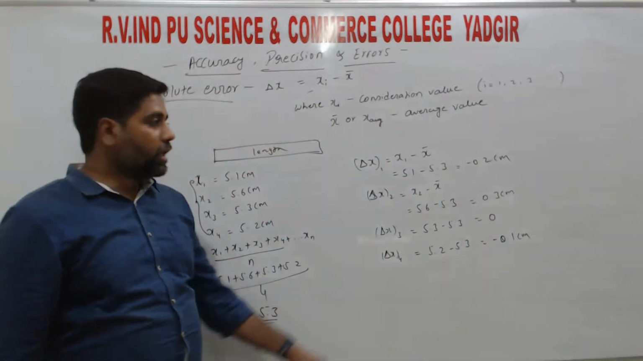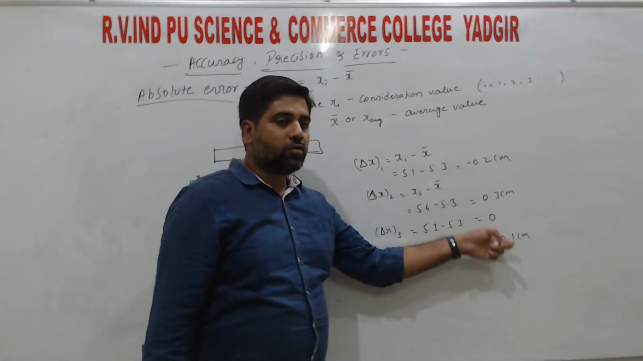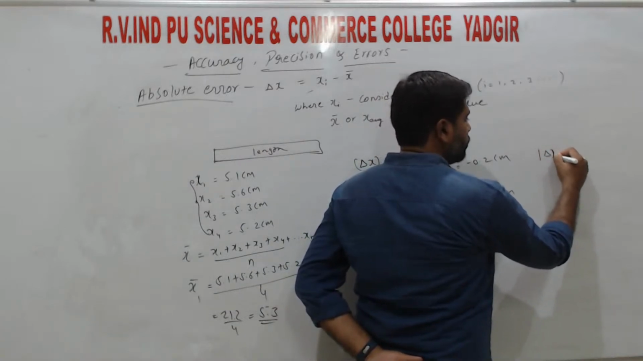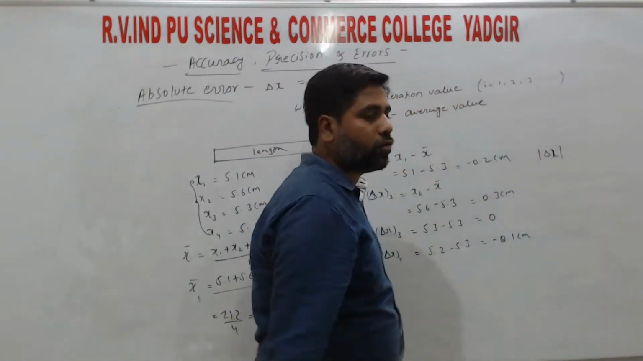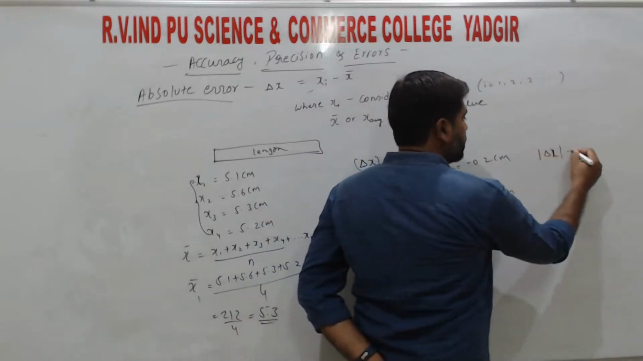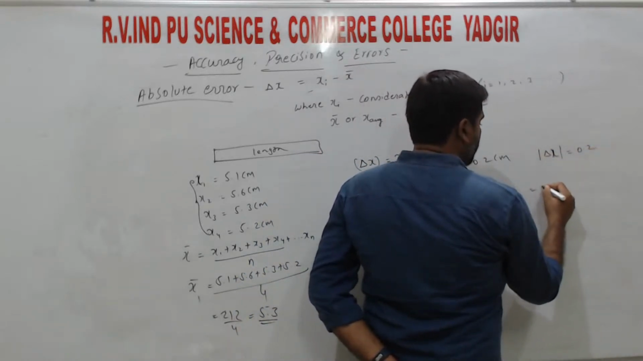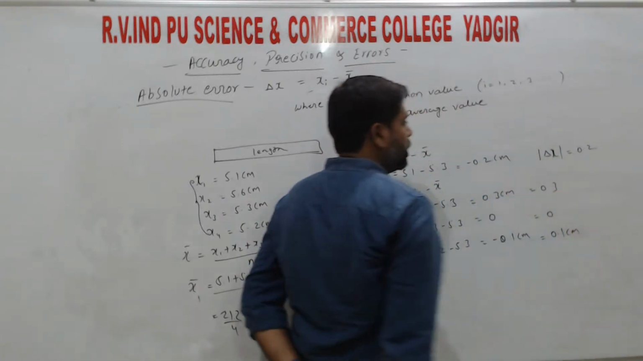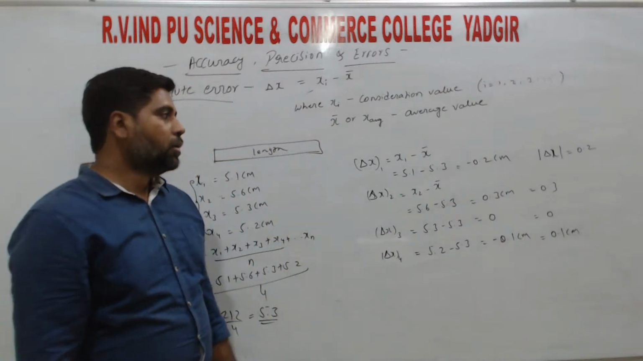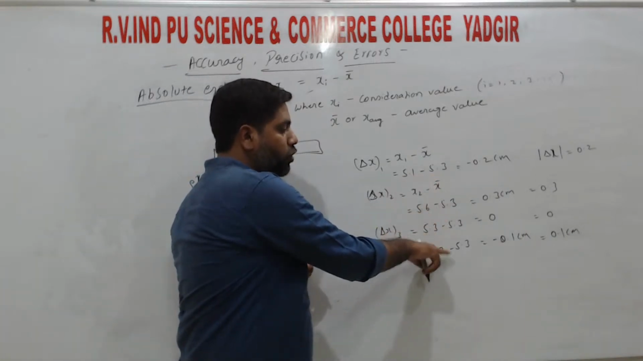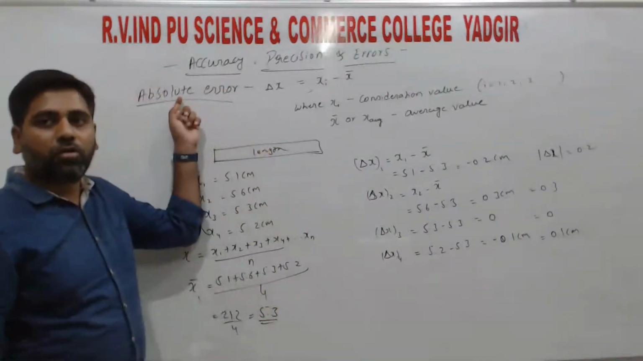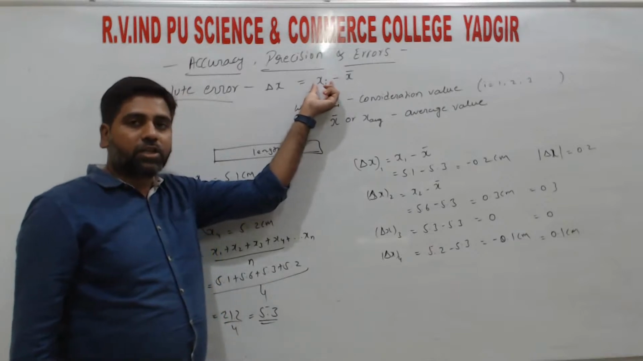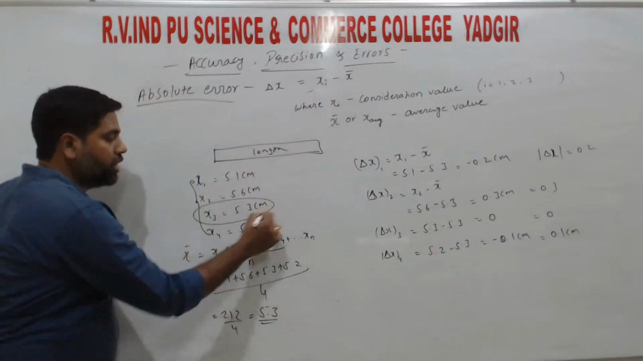Right? So this we call absolute errors. Absolute errors are always taken as the positive magnitude, right? So we take delta x as positive. So in all the cases the values of the absolute errors are 0.2, 0.3, 0 and 0.1 centimeter, right? So finding out the errors individually one by one, that we call absolute error. So that is the difference in the consideration value. Consideration value means the reading that we are considering.